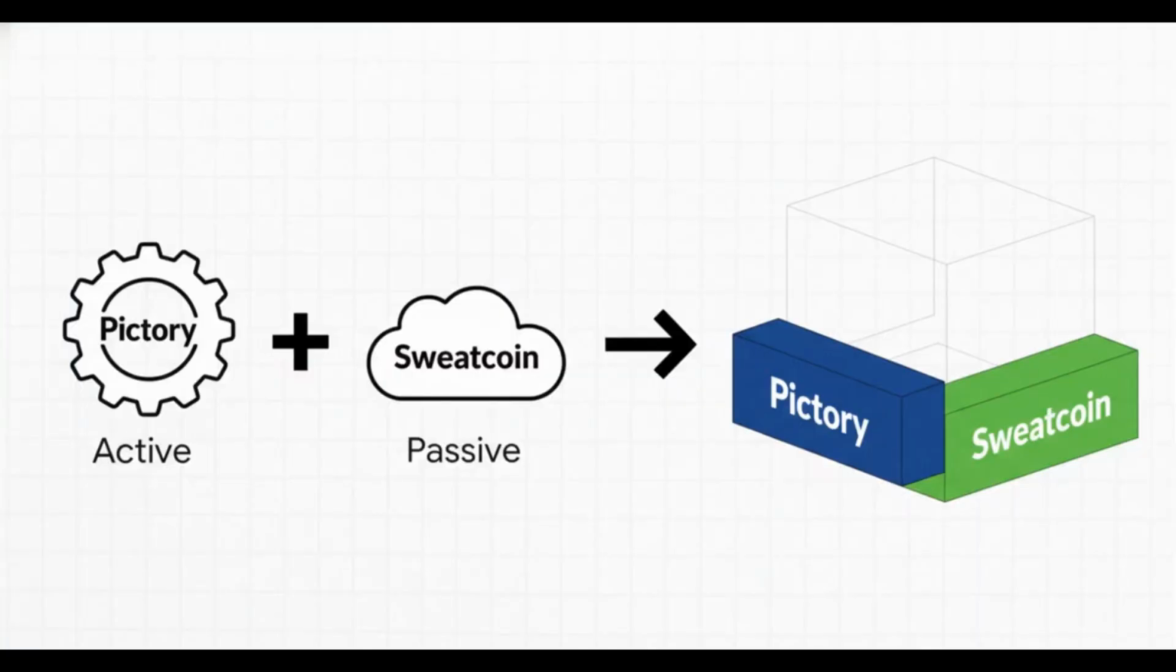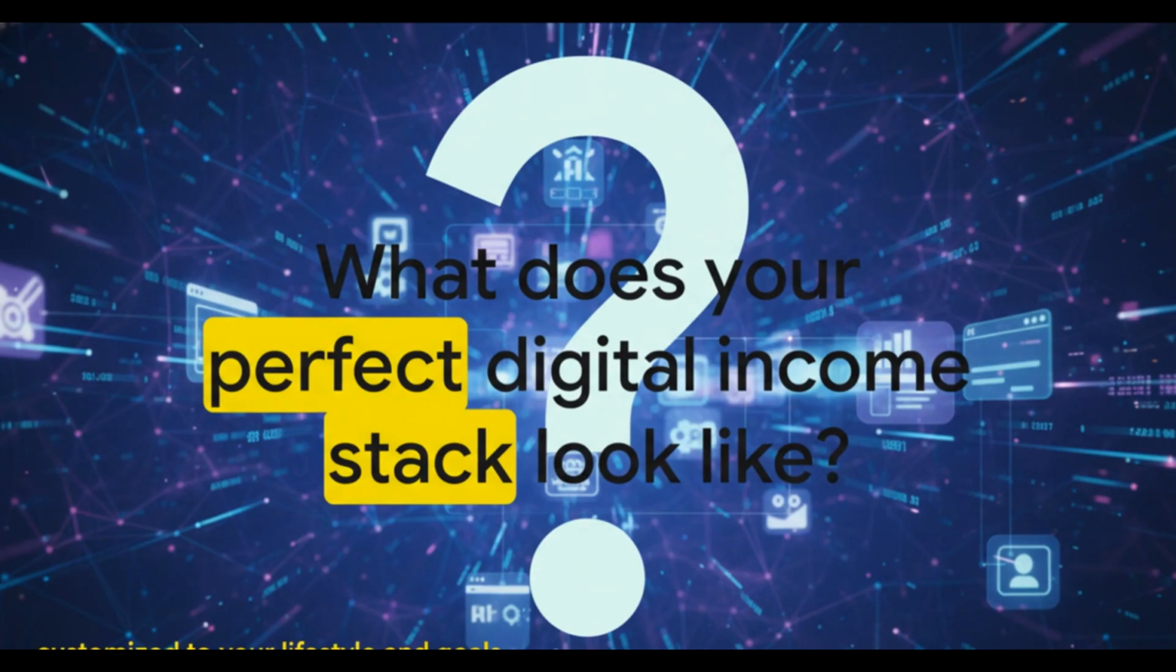So here is your first step. Don't try to do everything at once. Just pick one tool from 2 different layers. For example, combine an active creation tool like Pictory with a passive earning tool like Sweatcoin. So while your videos are being created, you're also earning from your movement. This is how you start small and build your personal stack. The possibilities here are pretty much endless, and you can totally customize your stack to fit your own lifestyle and your own goals. So I'll just leave you with this question. Using these building blocks we talked about, what does your perfect digital income stack look like?